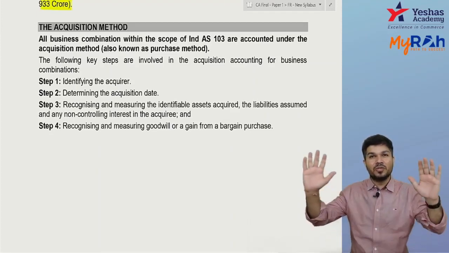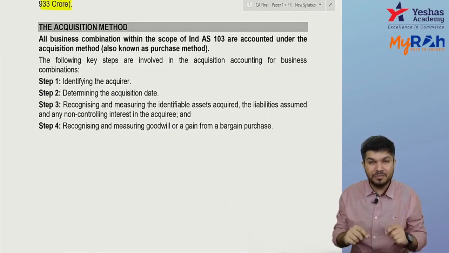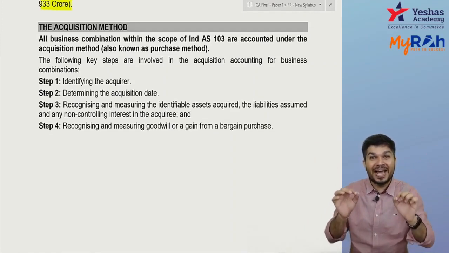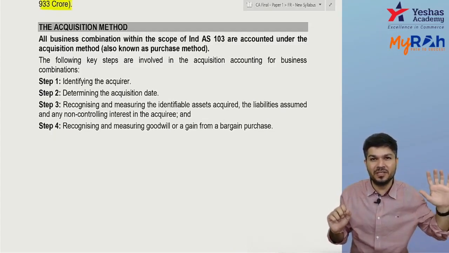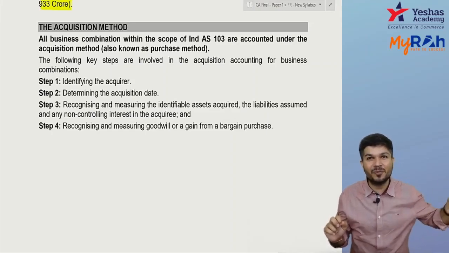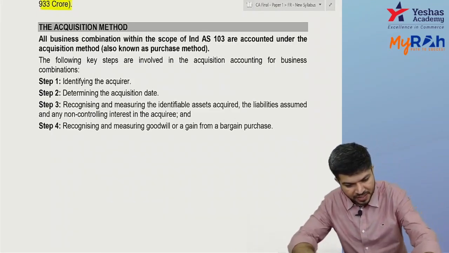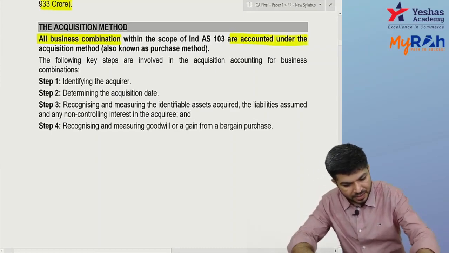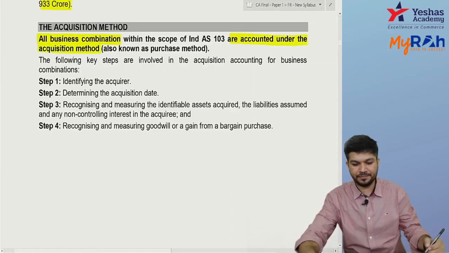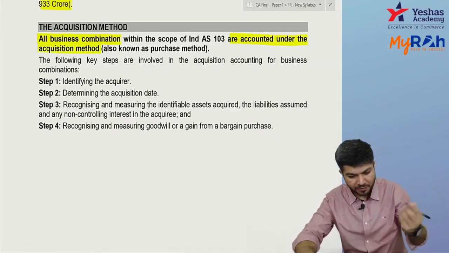Here, all business combinations are accounted for by the acquisition method, except common control business combination, CCBC, which I'll cover later. Which method? Acquisition method.